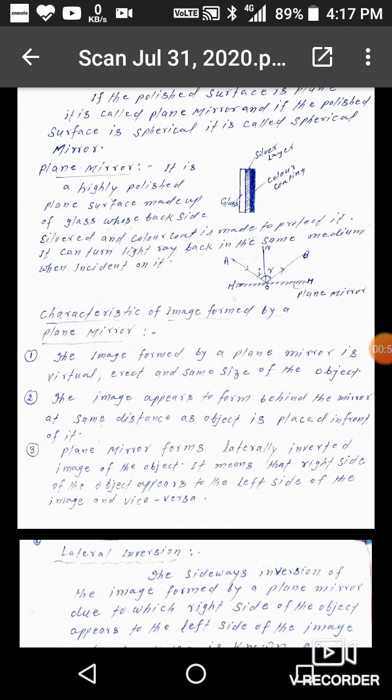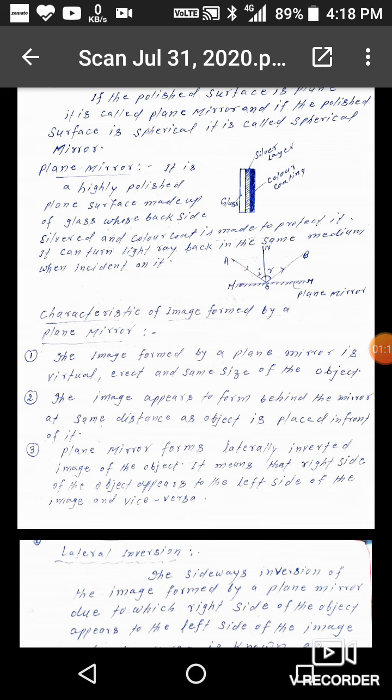Now in the figure, the front part shows the glass, the middle part is the silvered layer, and the back side is a color coating. So when a light ray is incident on the plane surface, it will reflect at the same angle, or here angle I is equal to angle R.